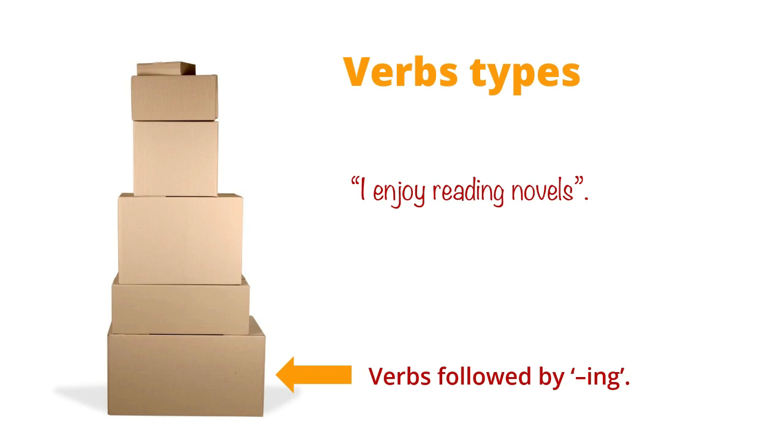So whenever you use the verb enjoy, if it's followed by a second verb, the second verb will be ing. I enjoy reading, I enjoy cycling, I enjoy swimming, I enjoy getting up early and climbing mountains. Anything else you enjoy, the second verb will always be an ing form.